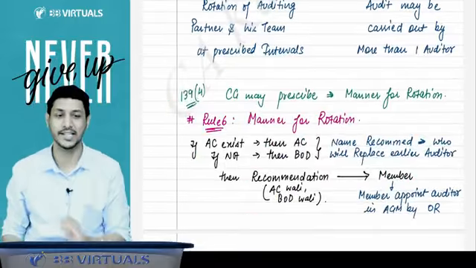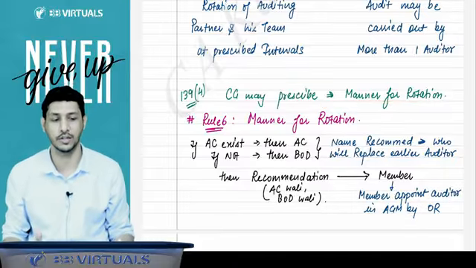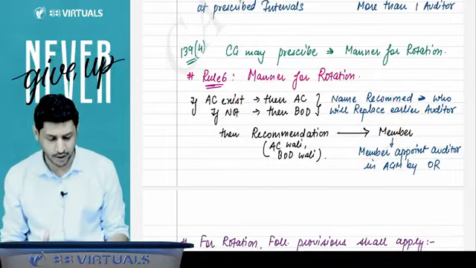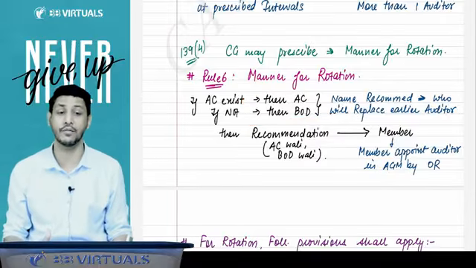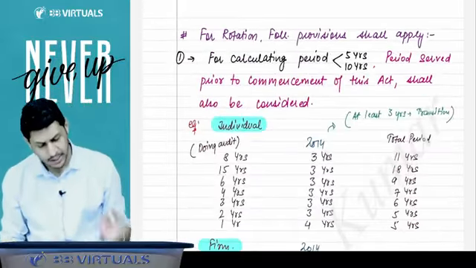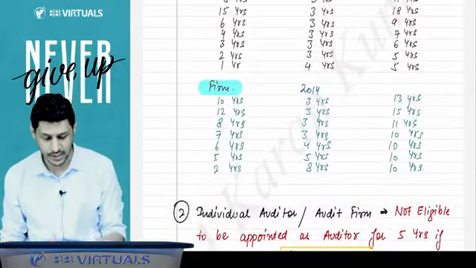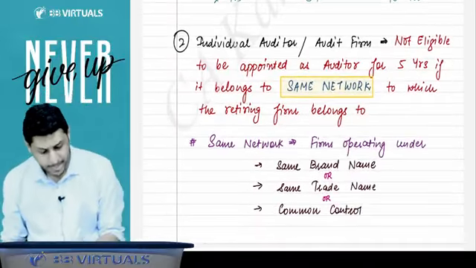139 subsection 4 says that the CG may prescribe the manner for rotation. What is the manner for rotation? I have already told you. If an audit committee exists, then the audit committee will recommend the name. If the audit committee does not exist, then the board of directors will recommend the name. Now you need not study this provision because it is a transitional provision and is no longer relevant, so we are not going to discuss it in the revision video.